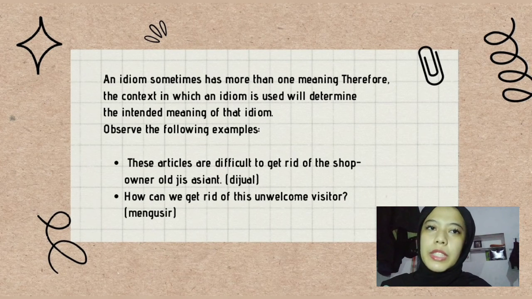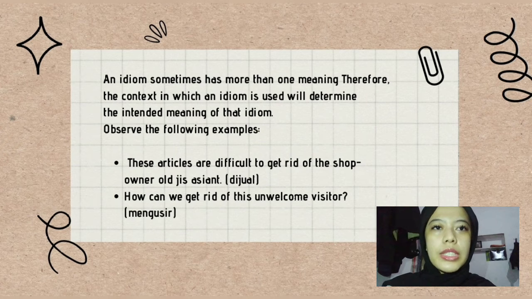Well, an idiom sometimes has more than one meaning. Therefore, the context in which an idiom is used will determine the intended meaning of that idiom. Observe the following examples. These articles are difficult to get rid of. The shop owner just sold them. It means dijual. And next, how can we get rid of this unwelcome visitor? It means mengusir.